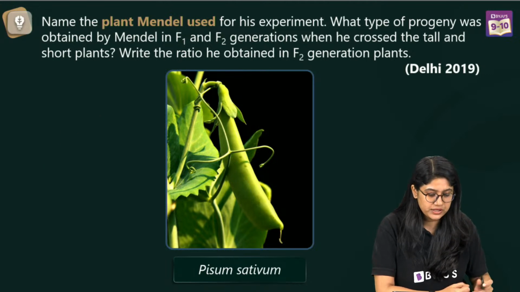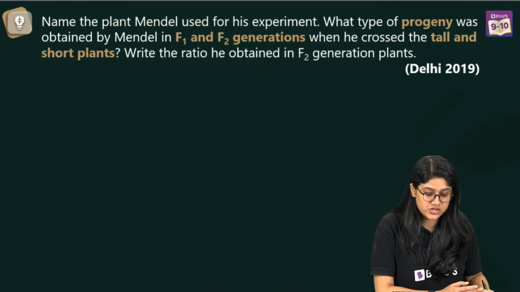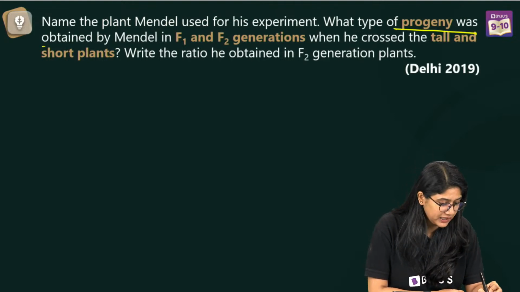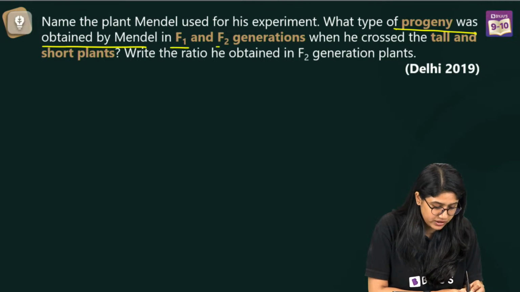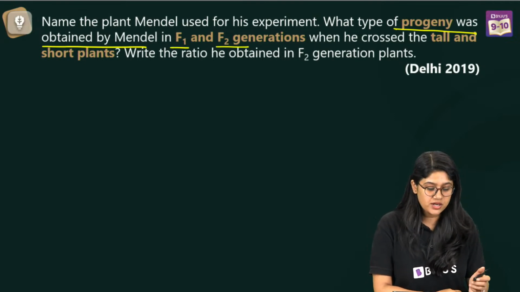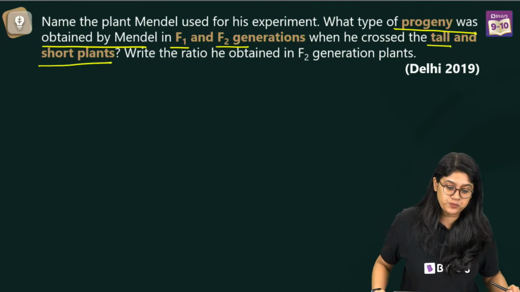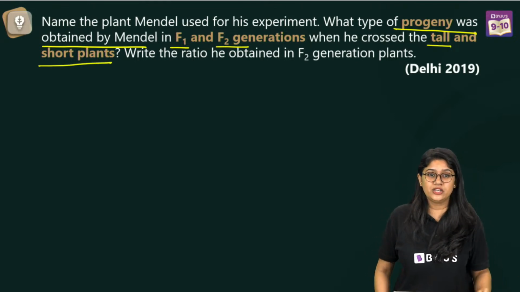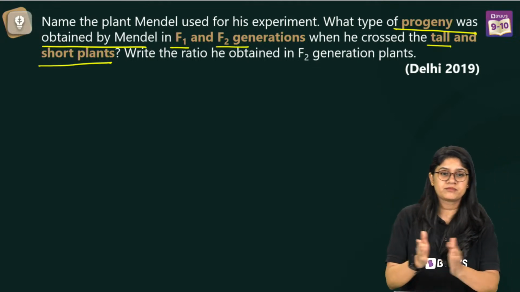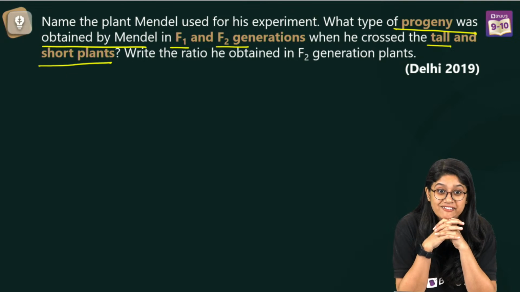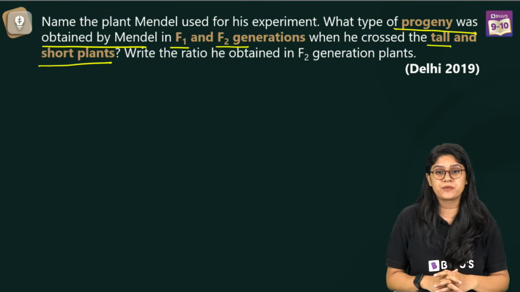Okay, here we go. Next question, everyone. In this particular question, what type of progeny was obtained by Mendel in F1 and F2 generation when he crossed a tall and a short plant? Write the ratio he obtained in F2 generation. Can you tell me which cross we are talking about? Yes, which cross we are talking about? Very good. We're talking about the monohybrid cross.